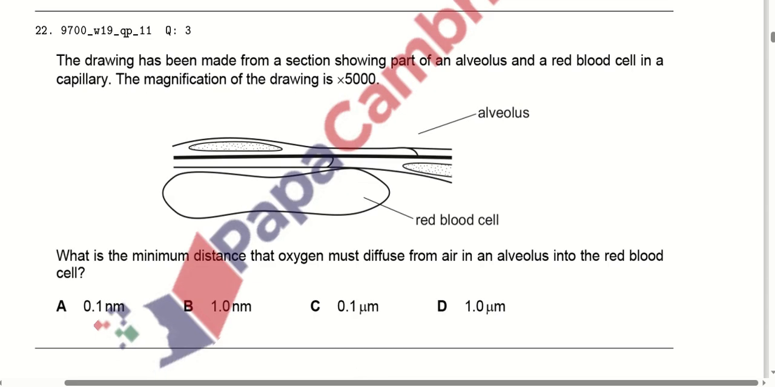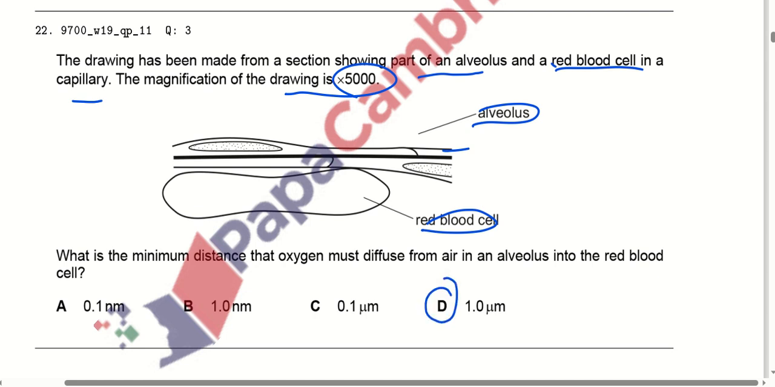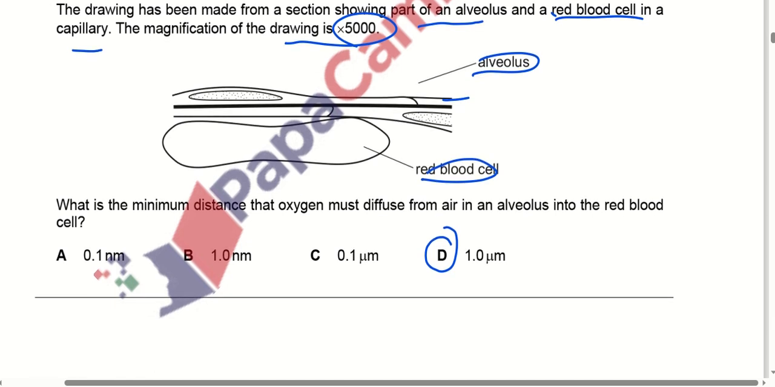The drawing has been made from a section showing part of the alveolus and red blood cells in the capillary. The magnification of the drawing is 5000 times. So here we have shown one particular alveolus and the red blood cells. If the distance between them is 1 micrometer, then it will be best for the diffusion of oxygen from the air into the red blood cells.